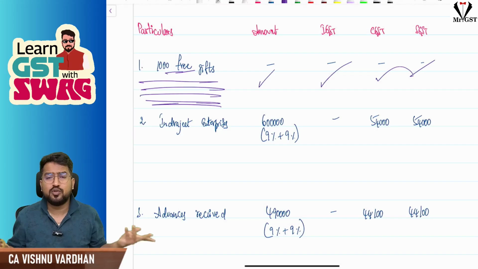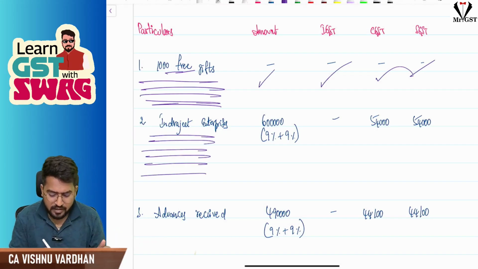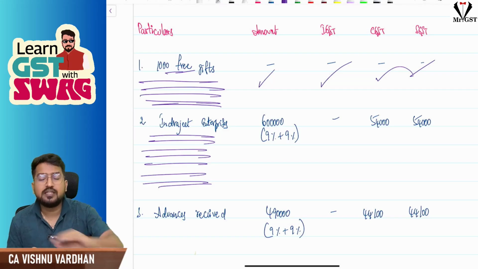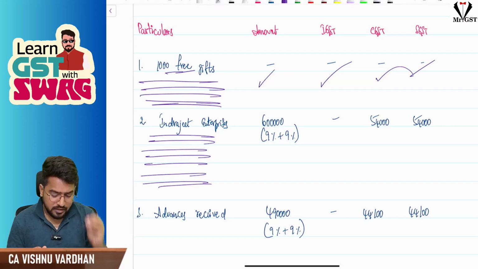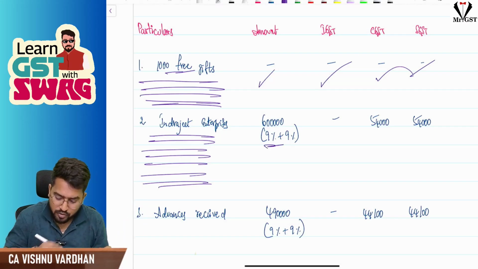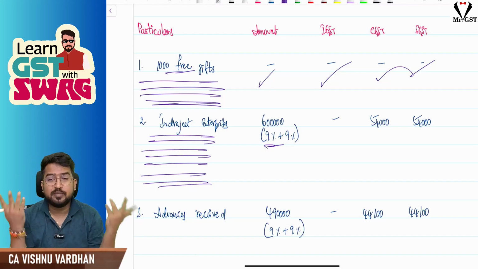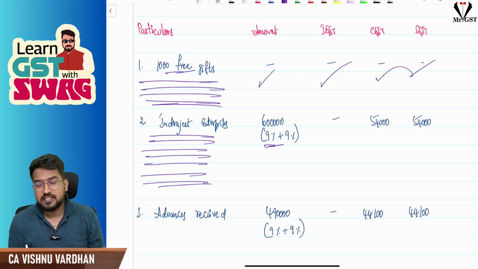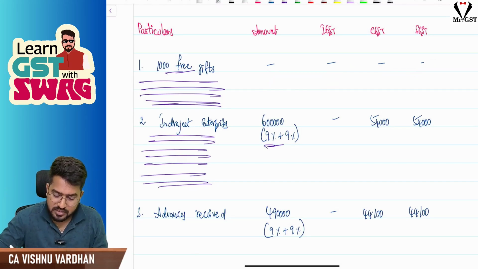Because it is nil, no GST, I have not posted anything. And Indrajit Enterprises, write down place of supply regarding Kerala, all that explanation. In the particulars itself, you give your reasoning. Don't take any separate working notes at all. In the amount column, I have written 6 lakh, and right below that I wrote 9% plus 9%, so that the examiner will have clarity: yes, this fellow is charging CGST, SGST at 9%, 9%. That way I have posted these numbers.